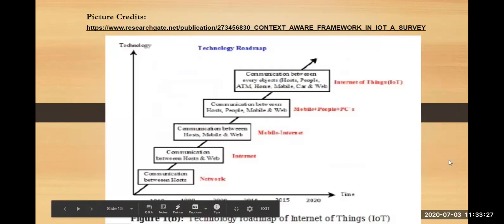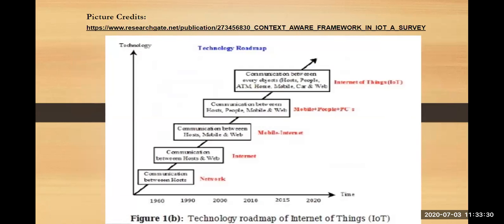Next was your technology roadmap. Technology roadmap is nothing but how the technology has changed so far over the years. What is the transformation that has taken place in technology? Okay, so at the lowest level, between the years 1960 and 1990, the communication was between hosts. We had just computers that used to be connected with each other. That can be your LAN, local area network, wherein you can connect your host computers within a specified area or region.